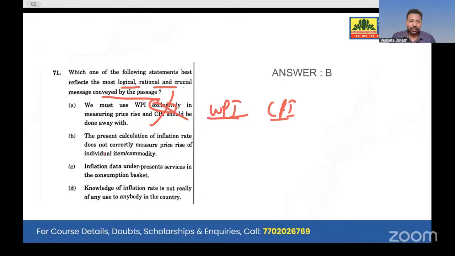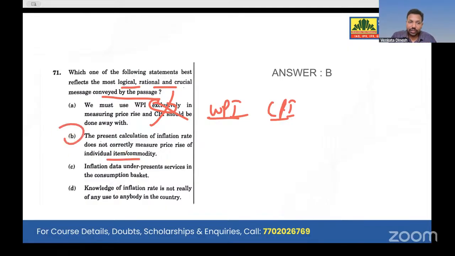Very wrong statement. The present calculation of inflation rate does not correctly measure the price rise of individual item commodity. Yes, this passage talks about this, no? Because this is the most logical and crucial message, right? It does not reflect the price rise for each item or each class of people, because consumption of each basket is different. What we use, CPI basket is different, WPI basket is different, right? He says that CPI cannot measure everything. WPI cannot measure everything. That's the reason we have both. So it does not correctly measure the prices of individual. So we still have to adopt.